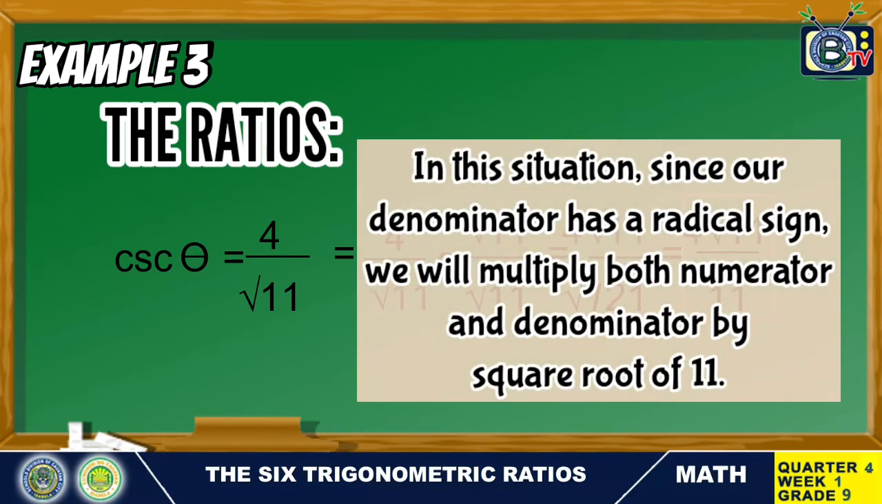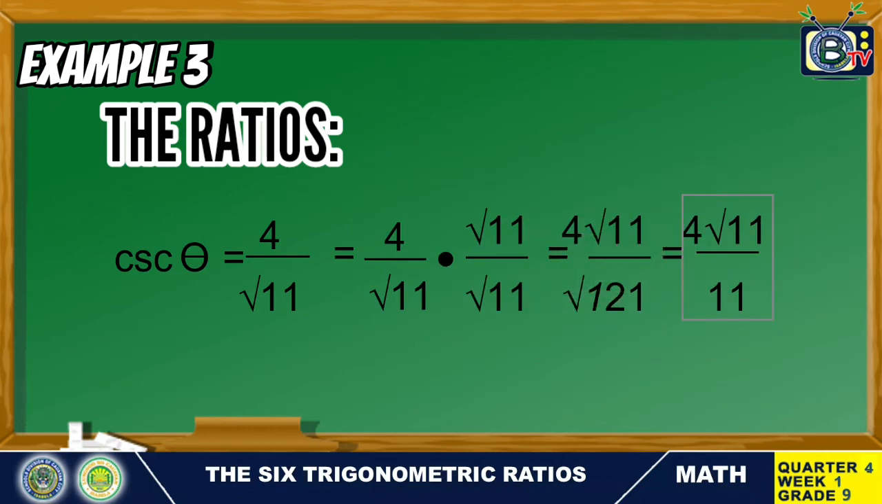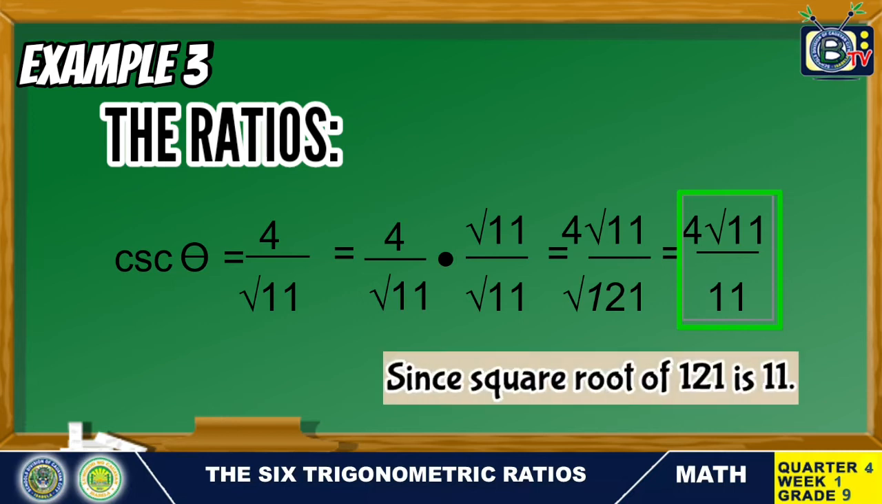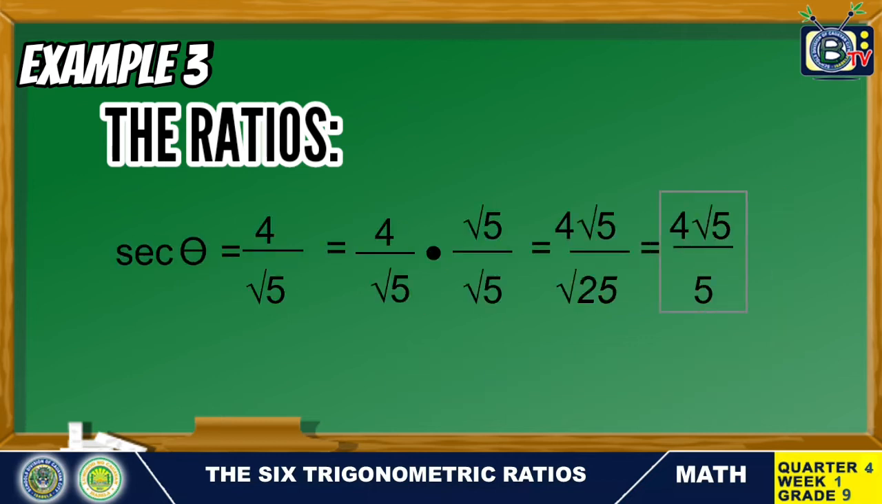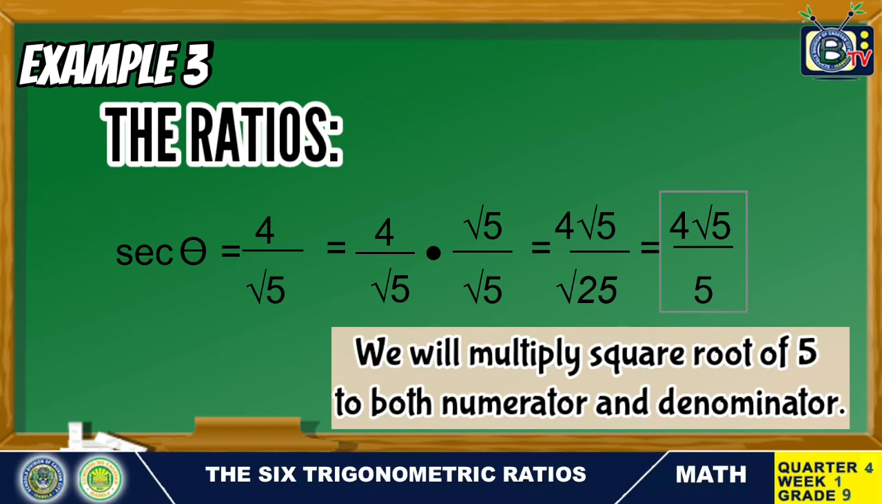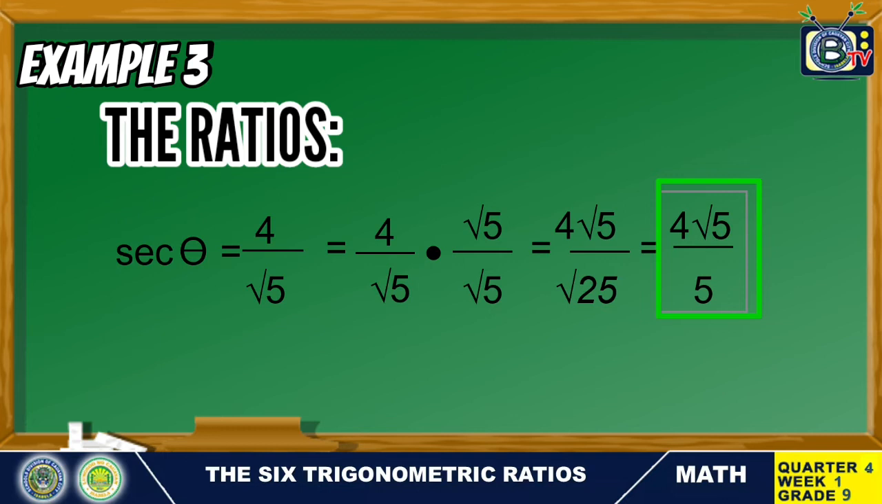In this situation, again, since our denominator has a radical sign, we will multiply both numerator and denominator by the square root of 11. So the answer is 4 square root of 11 over 11, since the square root of 121 is 11. Secant theta is equal to 4 over the square root of 5. Just like the first one, we will multiply the square root of 5 to both numerator and denominator. So the answer is 4 square root of 5 over 5.